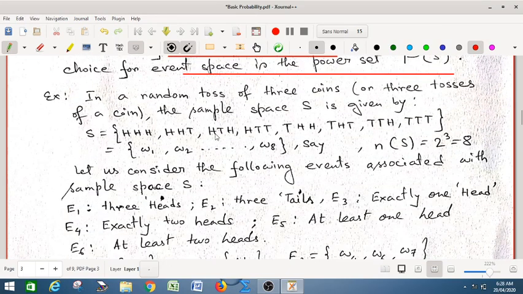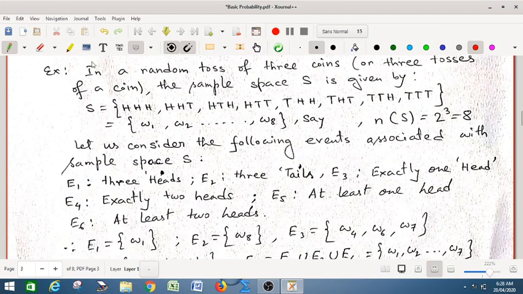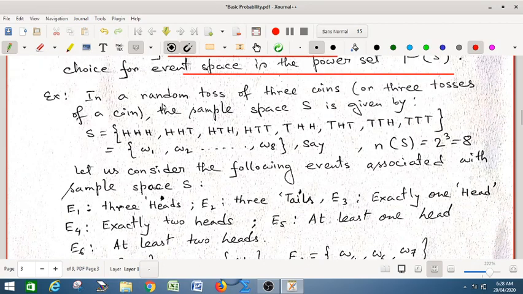Let us have another example of events and sample space. In a random experiment of tossing 3 coins, the sample space S is given by HHH, HHT, etc. These we denote as sample points, omega 1, omega 2, etc., up to omega 8. So there are 8 possibilities, that is, 8 sample points.